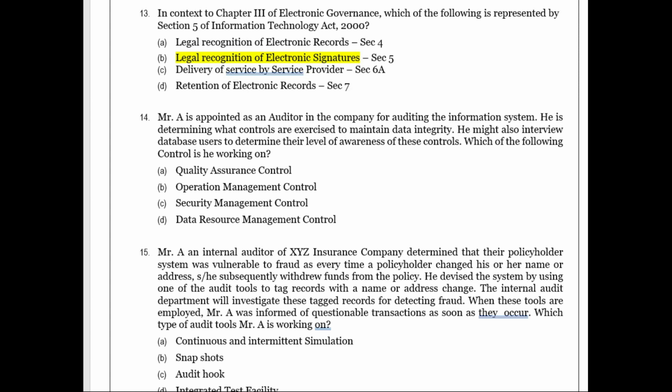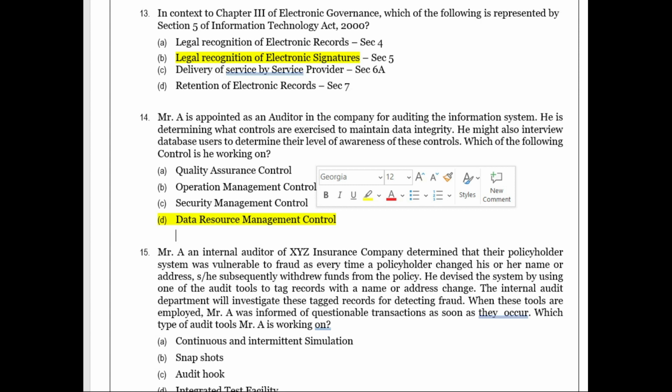So he is trying to work on data resource management control. There is a hint that database users, their awareness, data integrity, all will point to data resource management control. He is not talking to database creators or the technical people, he is talking with those people who are using it. So data resource management control.